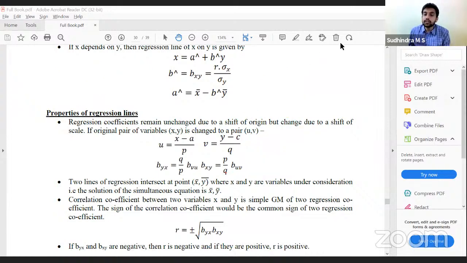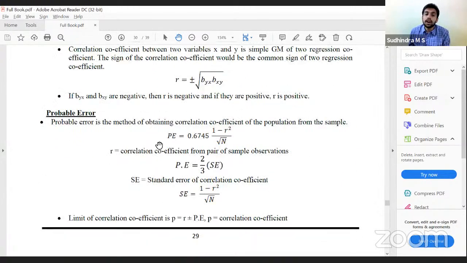Okay. Two lines, two regression equations. If I want to calculate the arithmetic mean of the two regression equations, just solve the equations. The answer would be x bar and y bar. Correct? Alternatively, I can also calculate the correlation coefficient. Correlation coefficient is root of byx into bxy. Basically, it is the geometric mean of those two. Sign depends on the sign of bxy and byx. If they are positive, r is also positive. If they are negative, r is also negative. Clear with this?